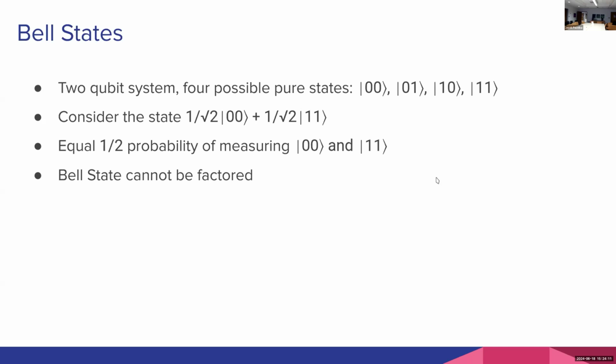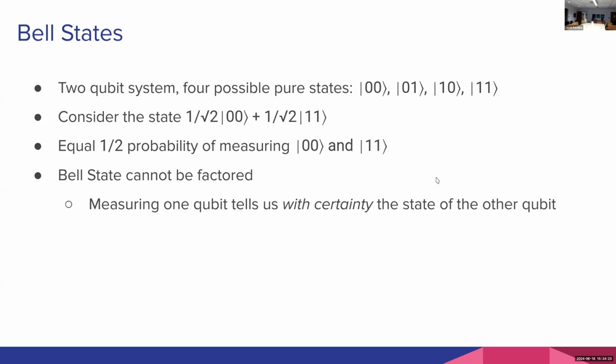And this is the basis of the EPR paradox. This is due to Einstein, Podolsky, and Rosen, and it was a big thing that was used to argue against quantum mechanics a century ago. But the idea being, say that we measure 1 qubit and 1 qubit only. We measure the qubit in the first register, and we measure a 0. We know with certainty that the state of the other qubit has to also be 0, because there is no probability of measuring the state 0, 1. So we measure the state of the first qubit and find a 0, and we know that the other qubit has to be in state 0 as well.